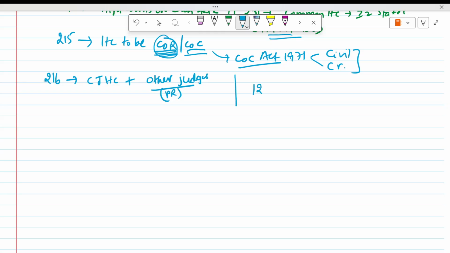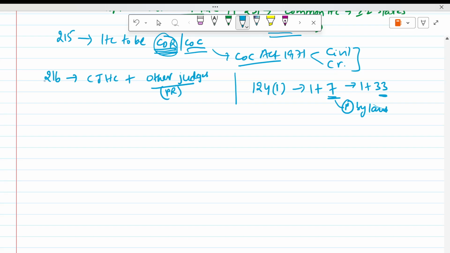If you take Article 124 clause 1, there was 1 plus 7 judges earlier. Now it has become 1 plus 33. This number is decided by Parliament by law. But here, the President will decide.